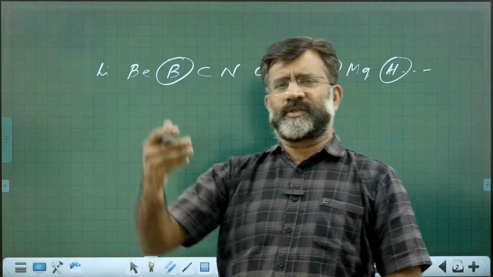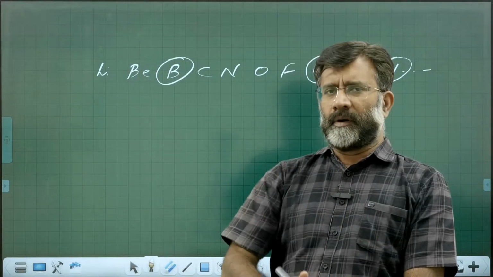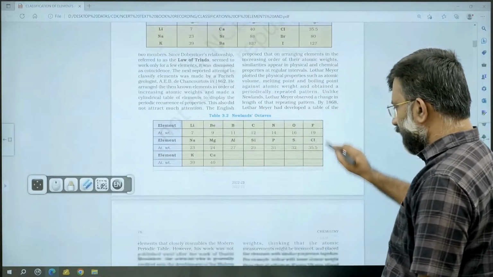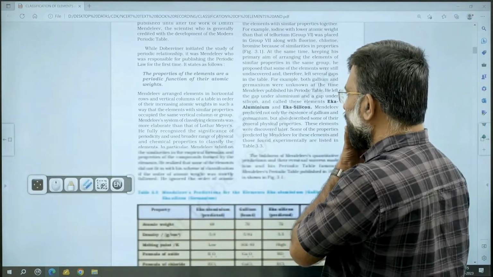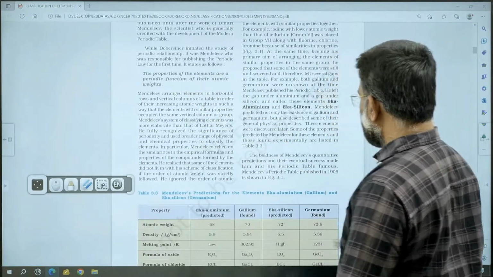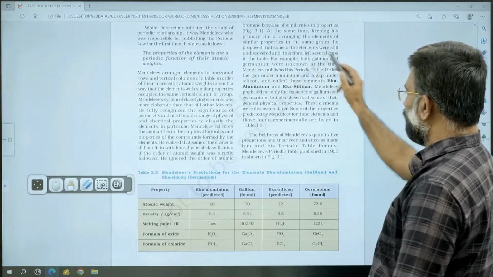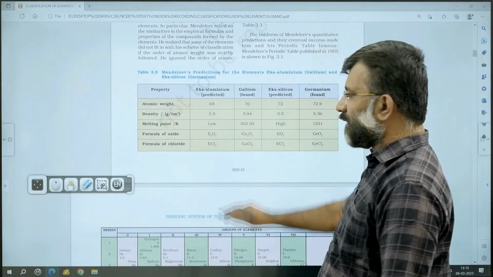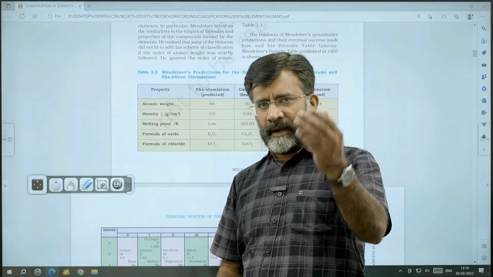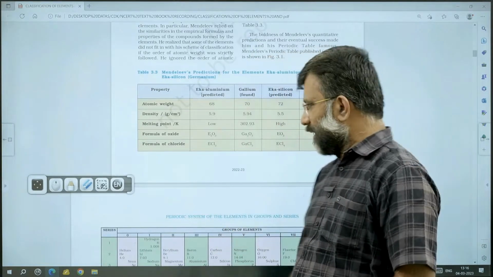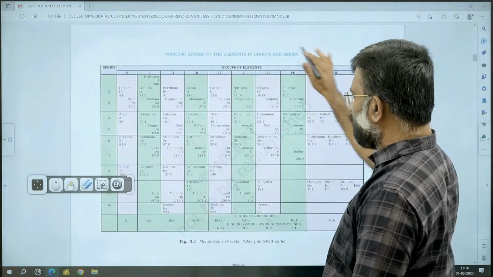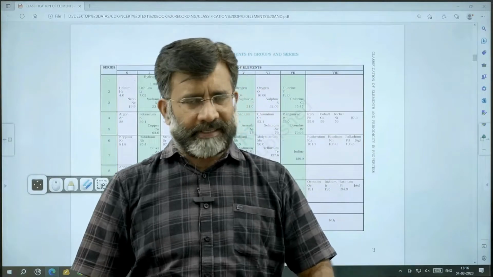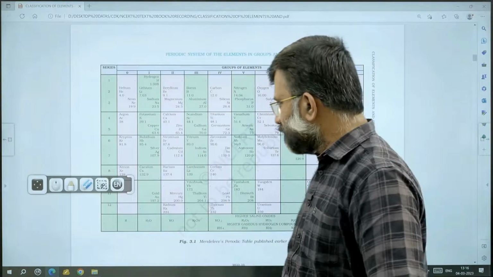Anyway, all these historical aspects lead to the modern long form of the periodic table, which is explained over here. That is Mendeleev's periodic law, and his contribution, eka-aluminium, eka-silicon, etc. These are in table 3.3, the predictions made by Mendeleev regarding the undiscovered elements. This is Mendeleev's periodic table. We don't have to give much importance to it because that is not what we deal with nowadays, and we are not expecting questions from it.